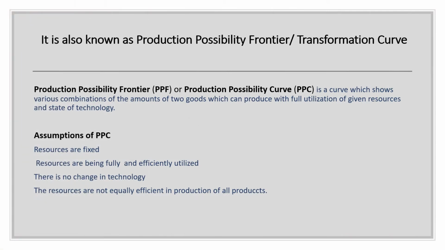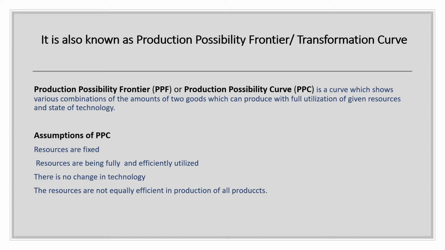PPC is the locus of points representing different combinations of the two goods which an economy can produce with full and efficient utilization of its given resources and technology. PPC shows the different combinations of the two goods which an economy can potentially produce with full and efficient utilization of its given resources and technology. Any point on the PPC represents a combination of the two goods which an economy can potentially produce.